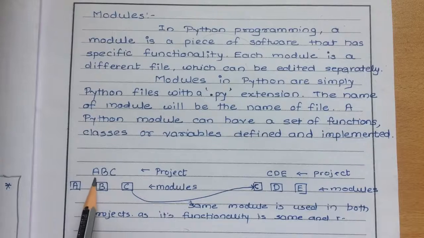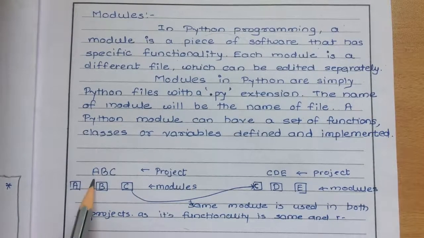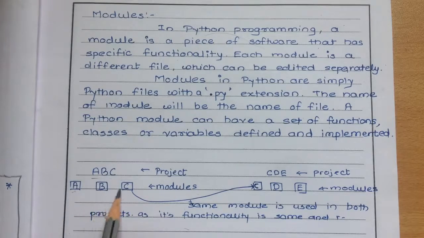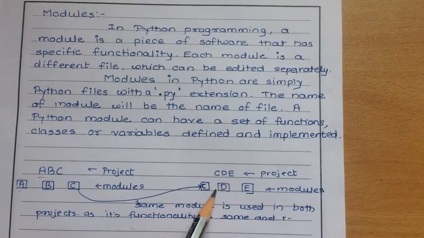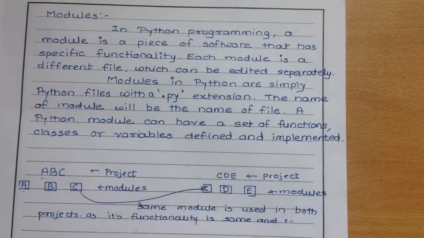Here I have written one project by the name ABC. I can break this project into three different parts: first part is A, then B, and then C. We can call each part a module. So we can break this project into three different modules A, B, C, and each module has its own different functionality. Similarly, here I have another project C, D, E. I can also break this project into three different modules C, D, and E, and each module has its own different functionality.